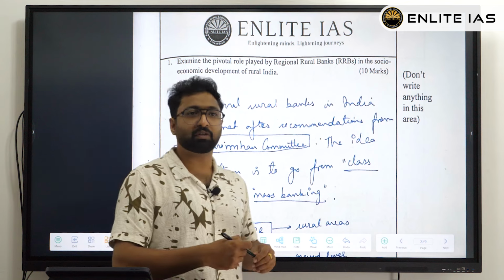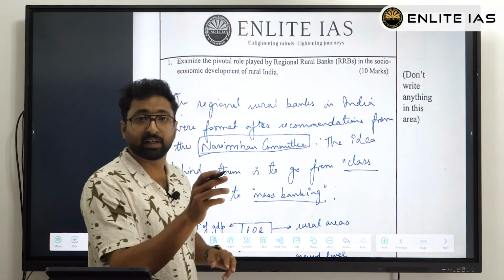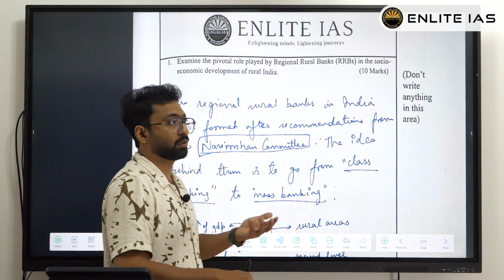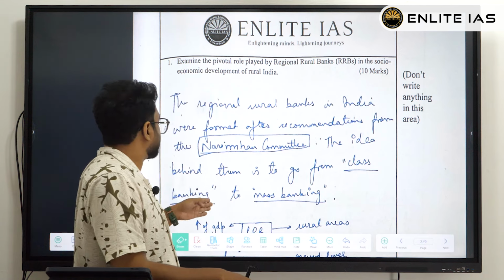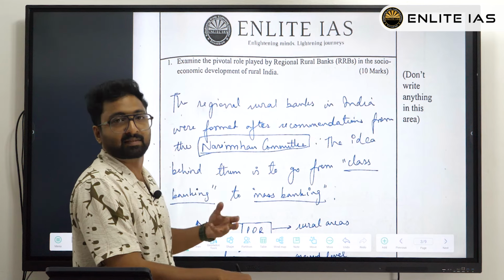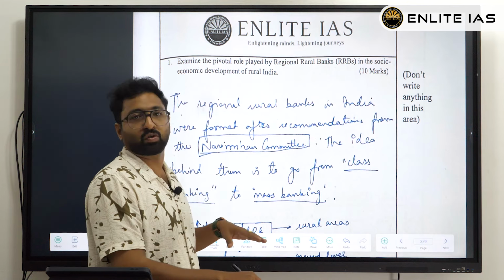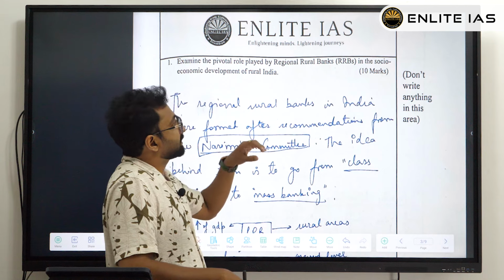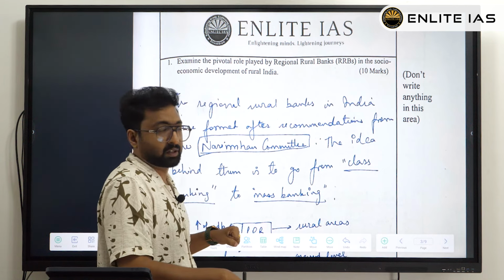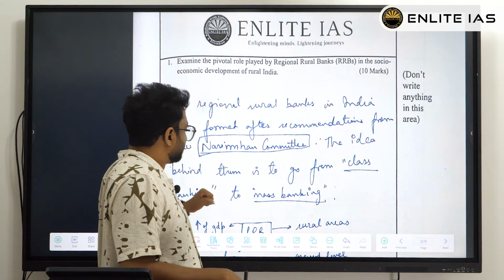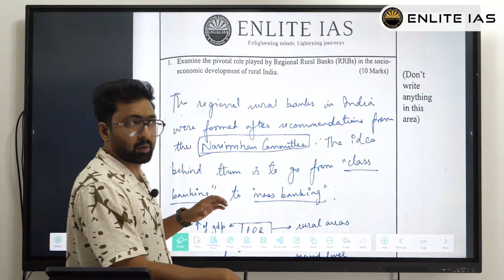Such an introduction will be so interesting for any evaluator, because it gives a sense that the person has a command over that particular topic. And similarly, the committee recommendation makes sense. So always remember that.